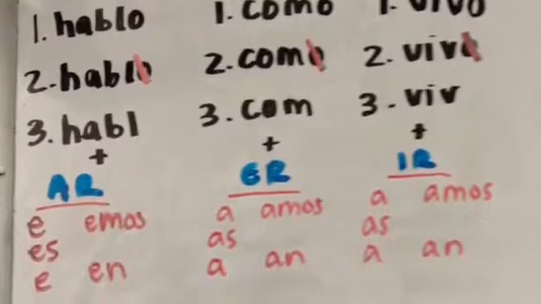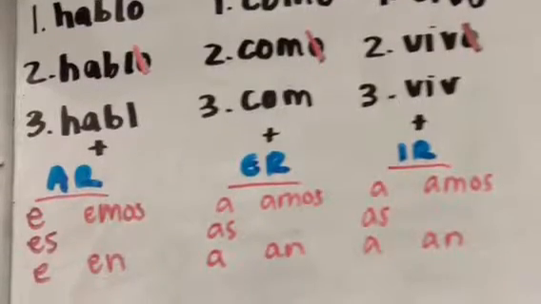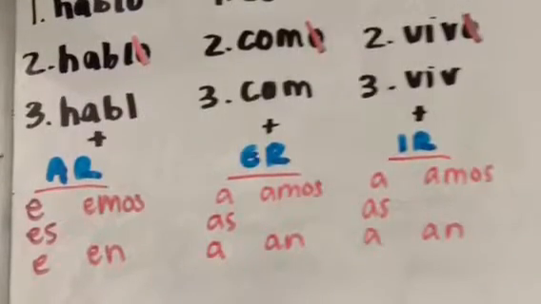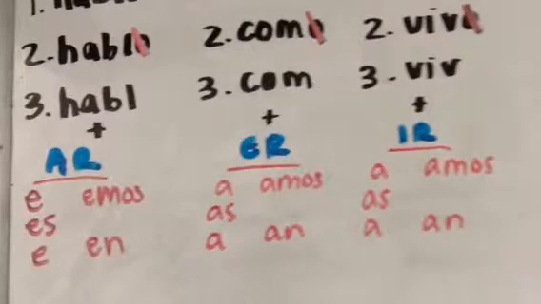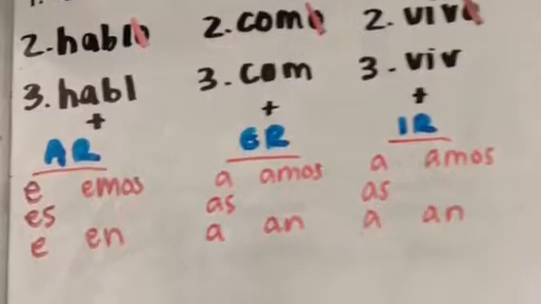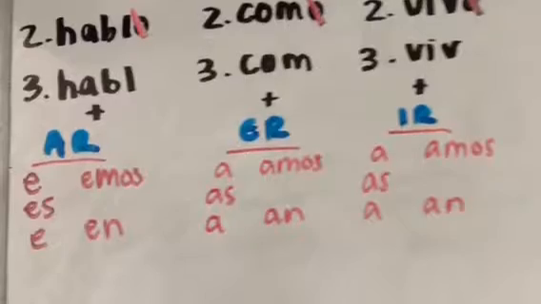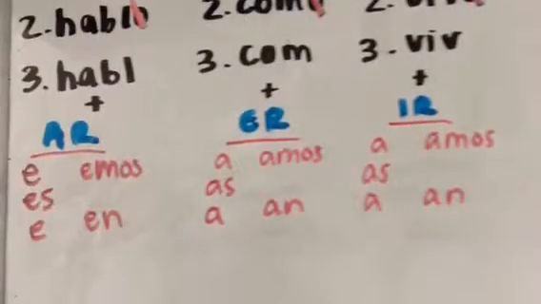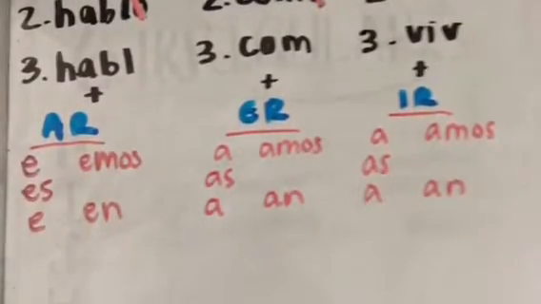Repeat this with the ER verb, such as comer, which will become coma, comas, coma, comamos, coman, and the IR verb, such as vivir, which will become viva, vivas, viva, vivamos, vivan in the present subjunctive.